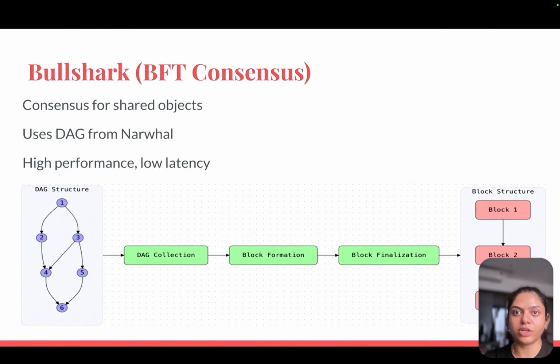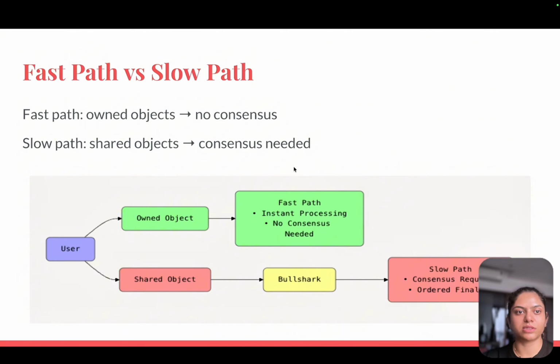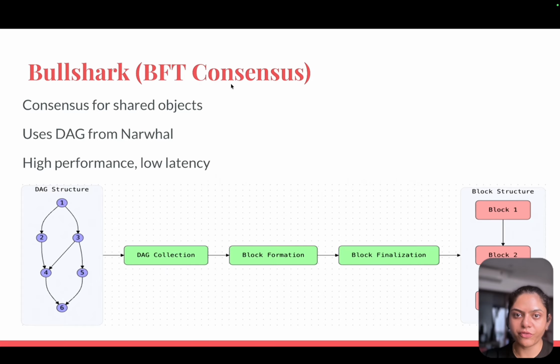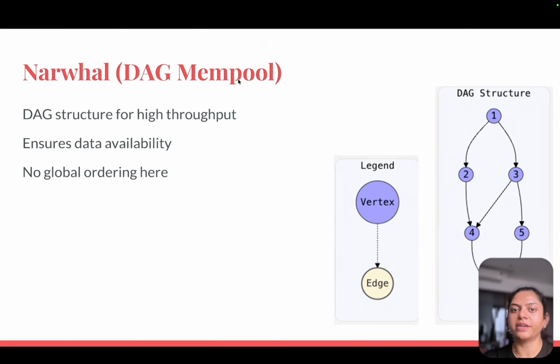So the heavy consensus work happens far less often compared to Ethereum and Solana, because in Ethereum and Solana they have to be in the consensus layer all the time, and here only shared objects do this. It uses a DAG from Narwhal, and high performance and low latency means transactions happen the fast way. So the DAG collection is there, then the block formation, and the block finalization, creating block 1, block 2 and block 3 in the Bullshark BFT consensus. Bullshark is called the BFT consensus, and Narwhal is called the DAG mempool.